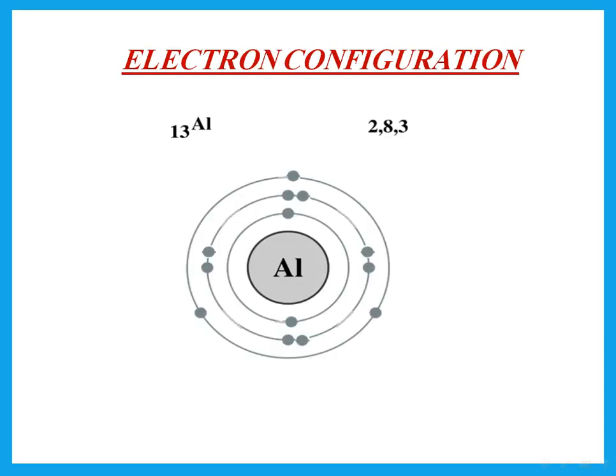How are the electrons distributed around the atom? The first energy level takes 2, the second energy level can take up to 8, and then the rest goes into the next energy level and so on. So this is called the electron configuration.